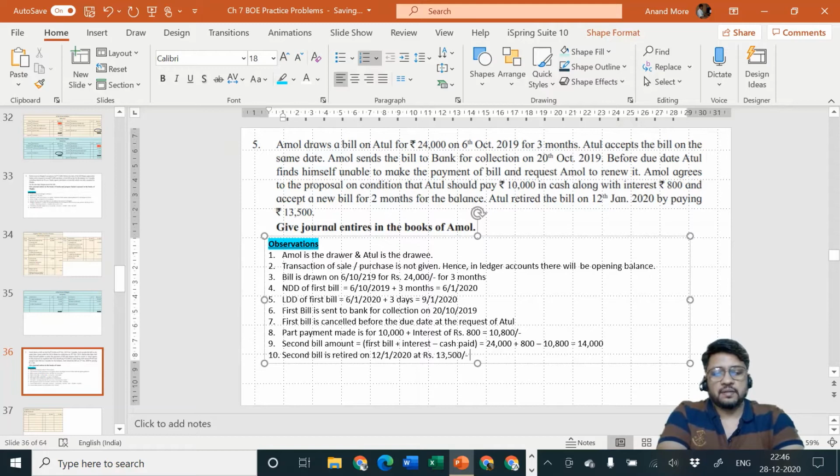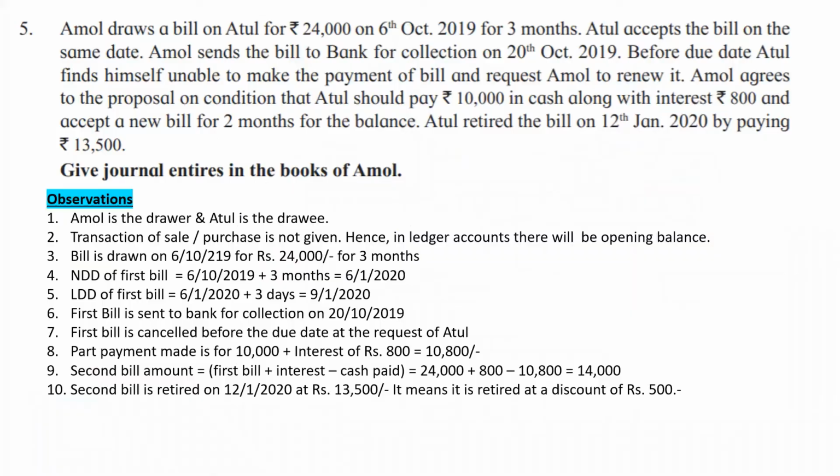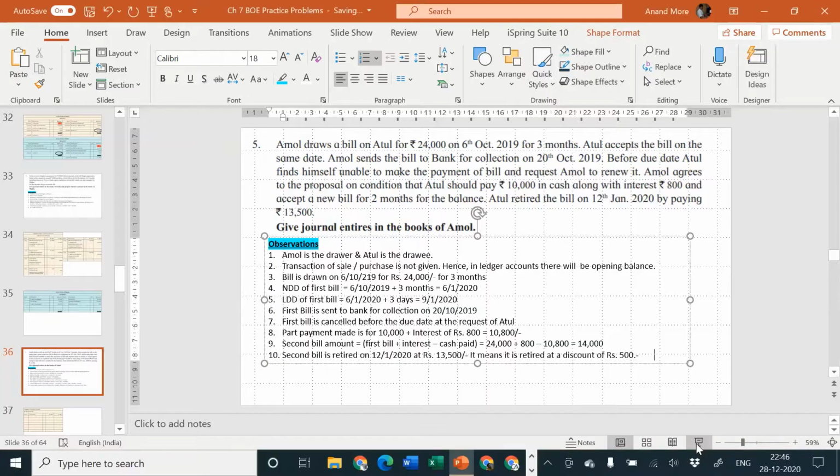That means it is retired at a discount of rupees 500, because second bill amount we have already calculated in our point number 9, and the amount was rupees 14,000, but it is settled now at rupees 500. That means we are going to consider at rupees 13,500.